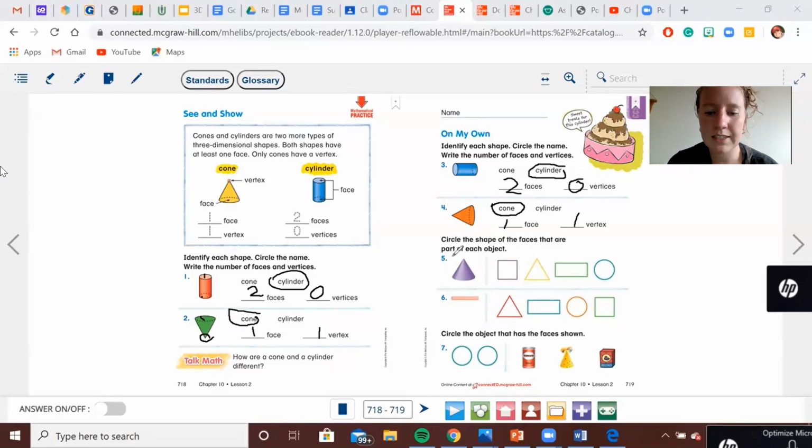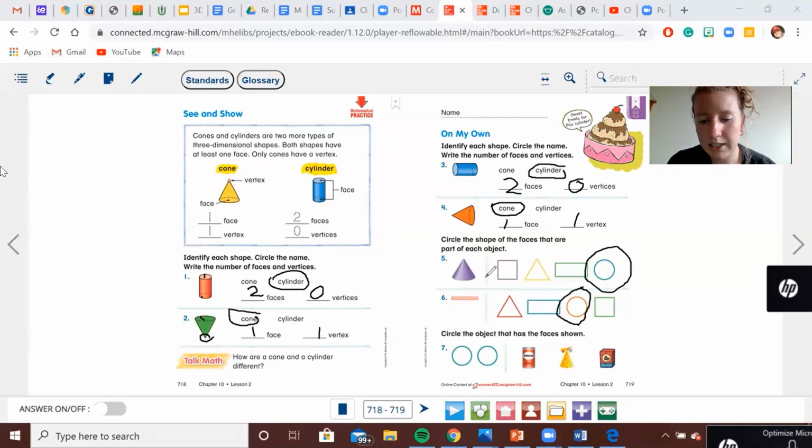Circle the shape of the face that are part of each object. So this cone looks like a triangle, kind of, but the face of a cone is not a triangle. The face of a cone is a circle. The bottom flat part of it is a circle. How about the face of a cylinder? Good, that's also a circle.